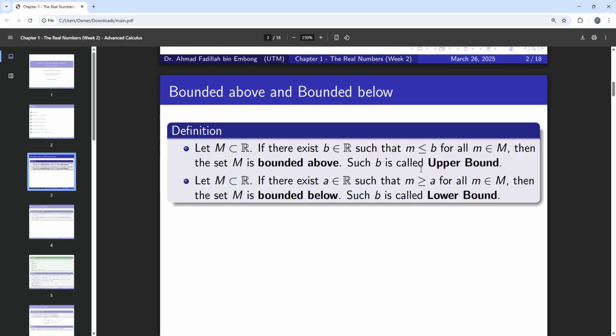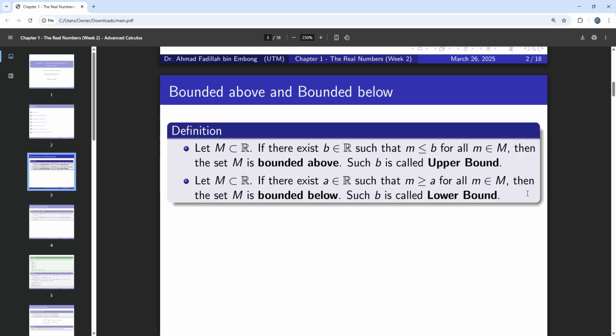The same thing if we consider bounded below. Let us consider the same example where we take the set M equal to 1 to 2. Here you can see that we can take 0 as a lower bound. So we can say that the set M is bounded below.